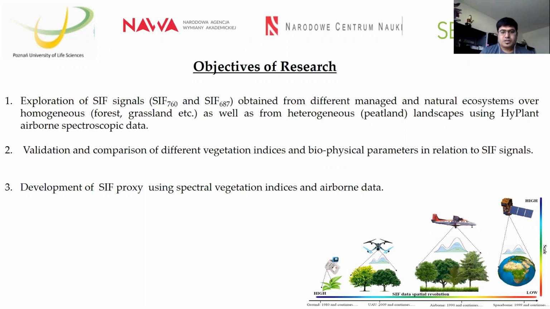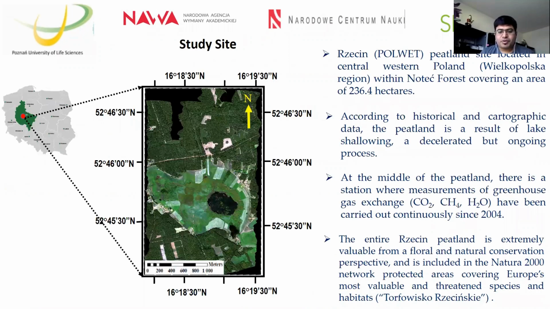Before I go to my presentation, I would like to focus on the study area where I have done my whole work. We call it Dziecin peatland. Dziecin peatland is mainly located in western Poland, in the Wielkopolska region, within the Notec forest boundary, and it is almost 70 kilometers from Poznan city. We usually go there for field measurements when I was in Poland.